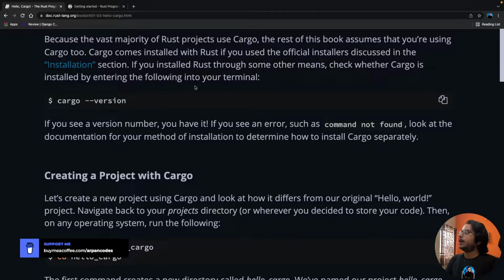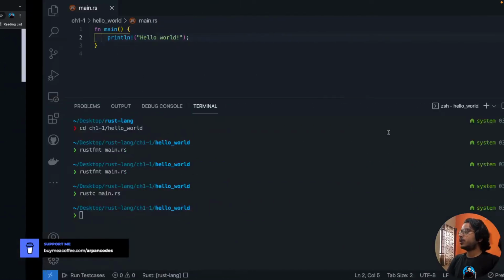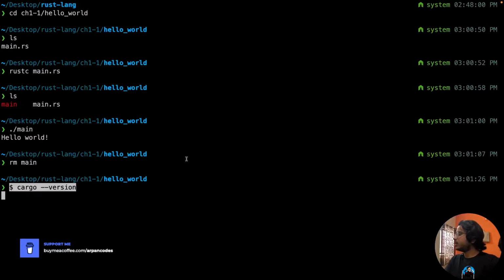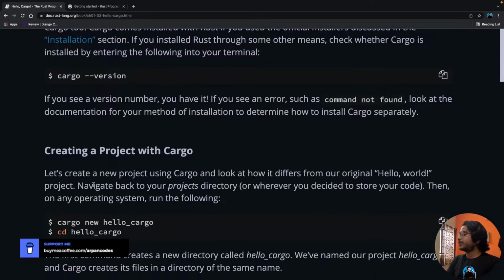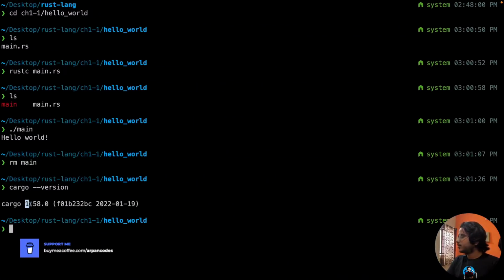Let's see, right? Because the vast majority of Rust projects use Cargo, the rest of this book assumes that you're using Cargo too. Cargo comes installed with Rust if you use the official installer discussed in the installation section. If you install Rust through some other means, check whether Cargo is installed by entering cargo --version. Hopefully we have it installed. Let's see, I need to remove that $ sign. I don't know why they put a $ sign in the copy thing. Anyways, so yeah, we do have Cargo installed, 1.58.0, right? It's the latest version, 2022.